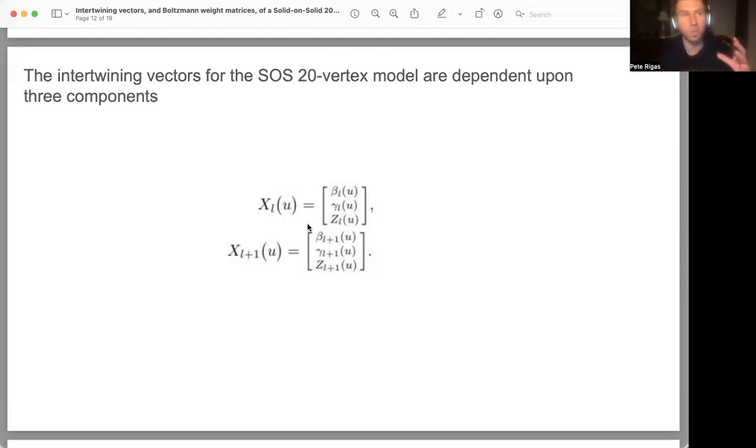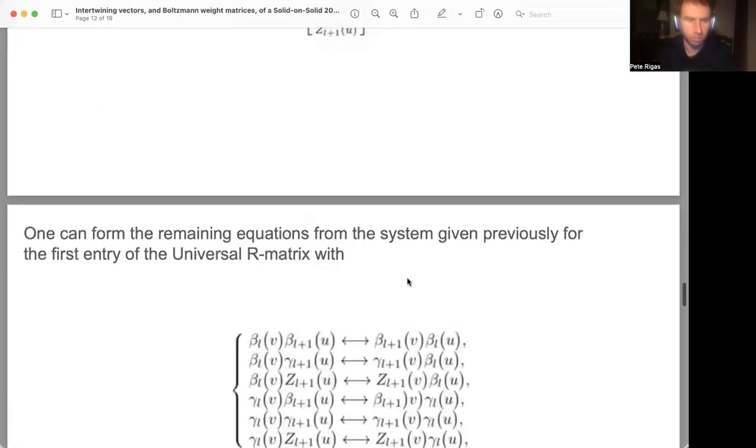For the 20 vertex model, the fact that each intertwining vector is dependent upon three components instead of two is going to result in a system of equations with a little bit more relations, but we can still solve for it explicitly by making use of a similar approach to their strategy, namely, without loss of generality, setting some of the components of the intertwining vectors to be one, so that from the system of relations we can obtain the remaining desired components of the intertwining vectors.